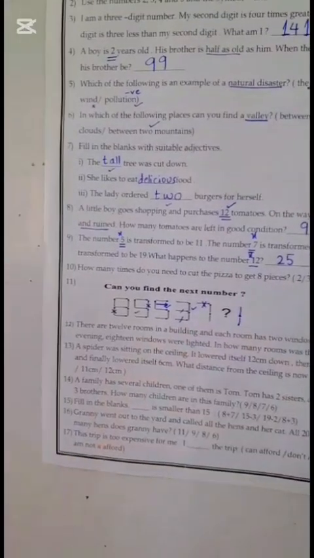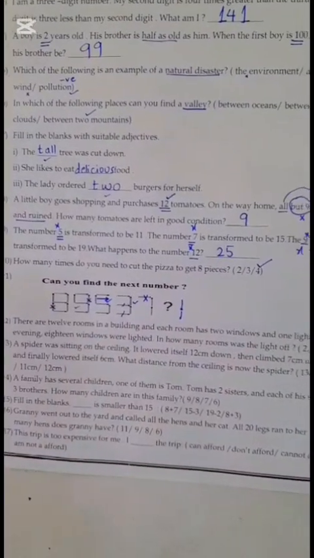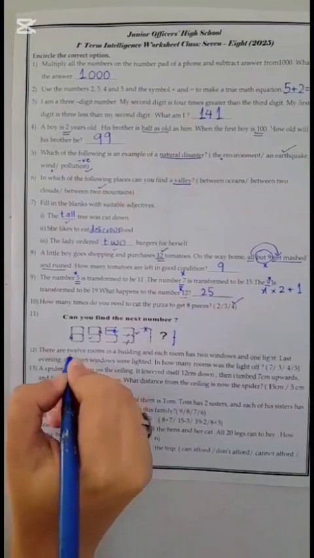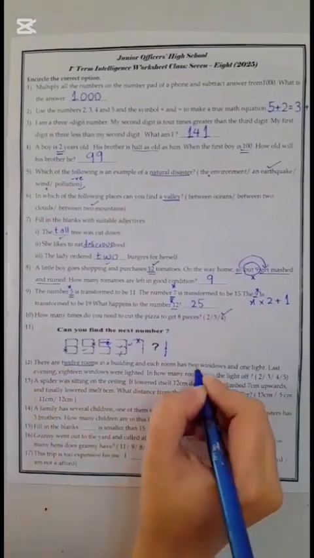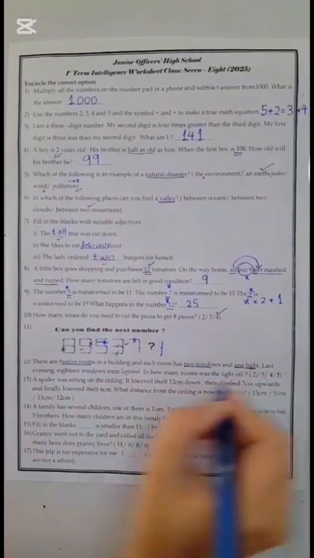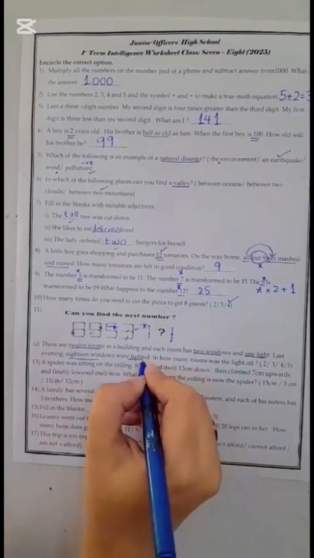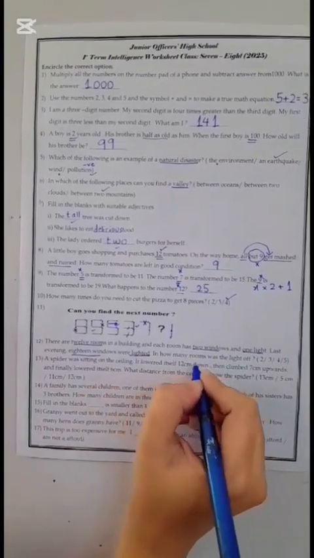1. Number 12. There are 12 rooms in a building and each room has 2 windows and 1 light. Last evening, 18 windows were lighted. How many rooms was the light off? Look at the given data. There are 12 rooms. Each room has 2 windows and 1 light. And the question is about last evening when only 18 windows were lighted, meaning that remaining rooms were having their light off. And we have to find those remaining rooms.